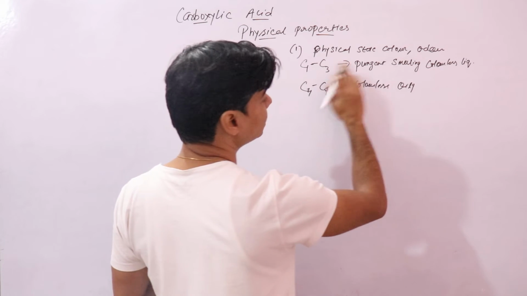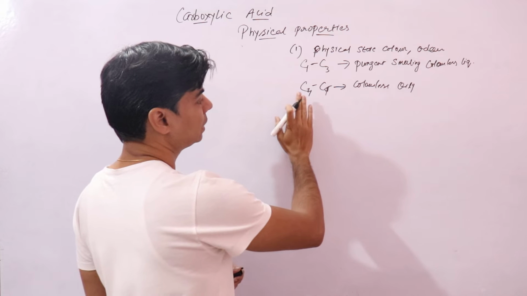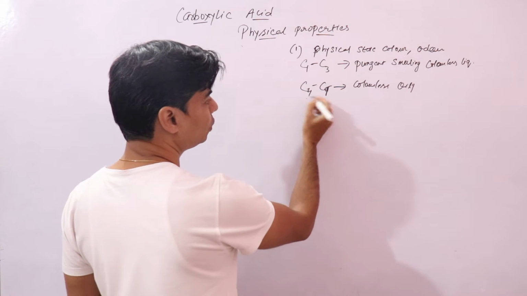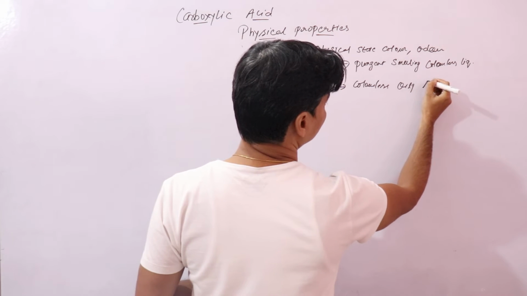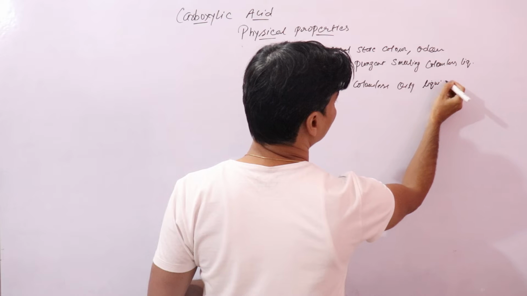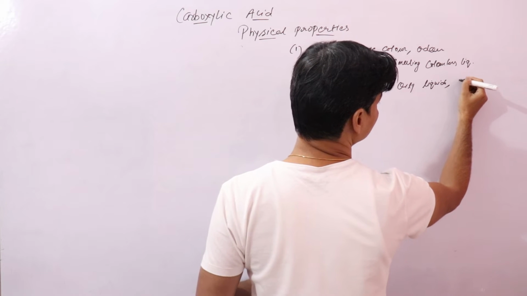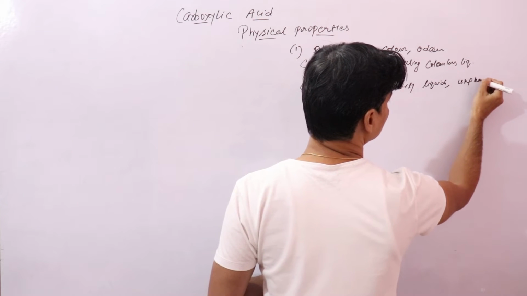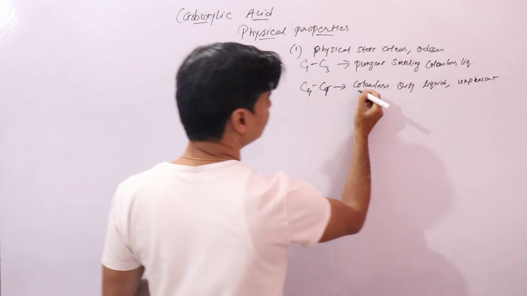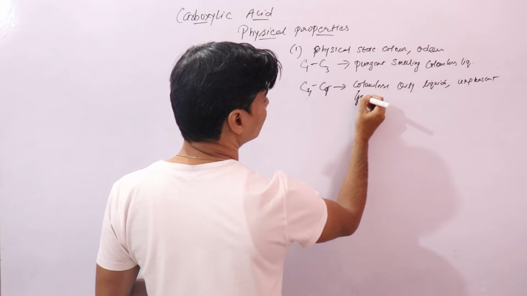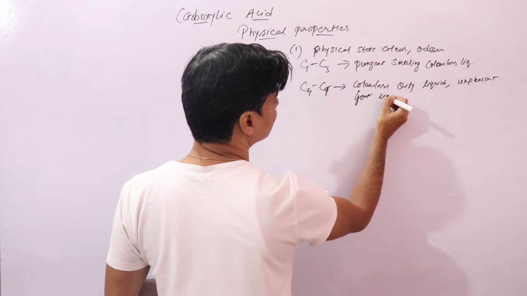Remember, the first three are not oily, whereas C4 to C9 are colorless oily liquids, and they possess an unpleasant, goat-like odor.